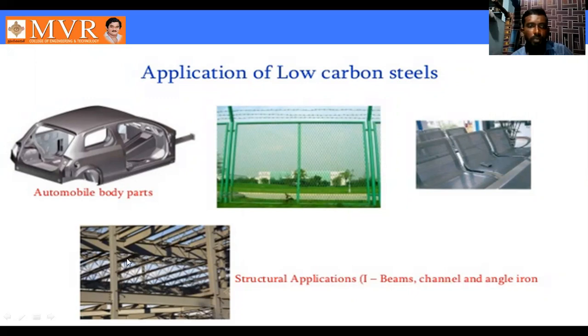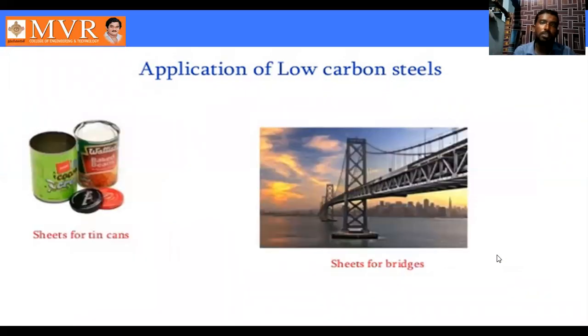So these are some of the applications of low carbon steel. By using low carbon steel, we can manufacture automobile body parts, nuts, chairs and structural applications. See here, other applications: steel sheets for tin cans are also manufactured from low carbon steel. Next is sheets for bridges. These sheets are also manufactured from low carbon steel material. So these are the applications of low carbon steel.